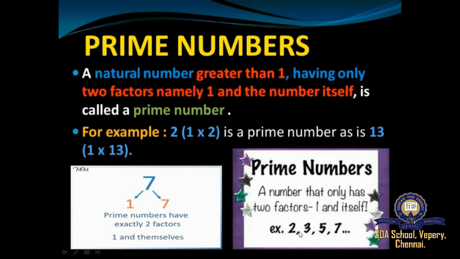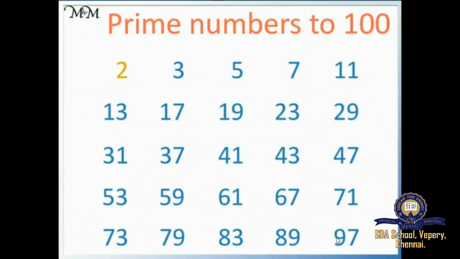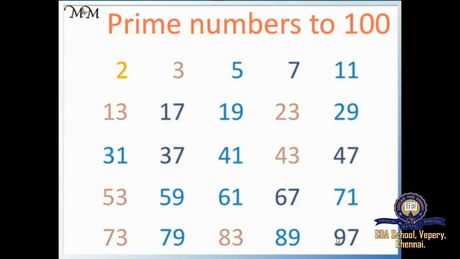For example, let us take 5. 5 goes in only 1 table and 5 table, right? So it is a prime number. Likewise, 7 goes only in 1 table and 7 table, right? So such numbers are called prime numbers. Understood, students? So here is the set of prime numbers from 2 till 100.